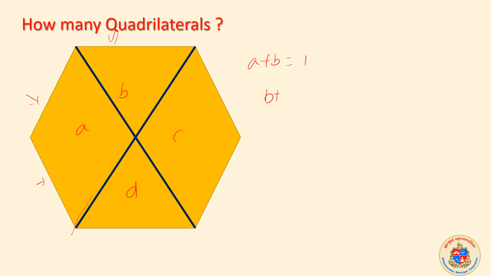B plus C also will make a quadrilateral. C plus D also make a quadrilateral. For you I am going slowly. D plus A also make quadrilateral. So 4 quadrilateral directly we got.